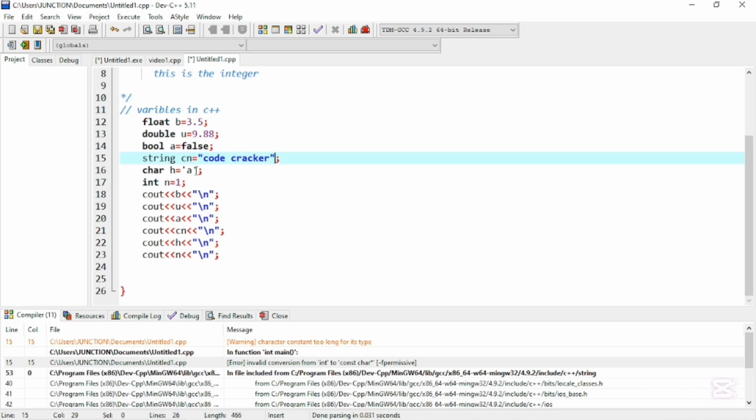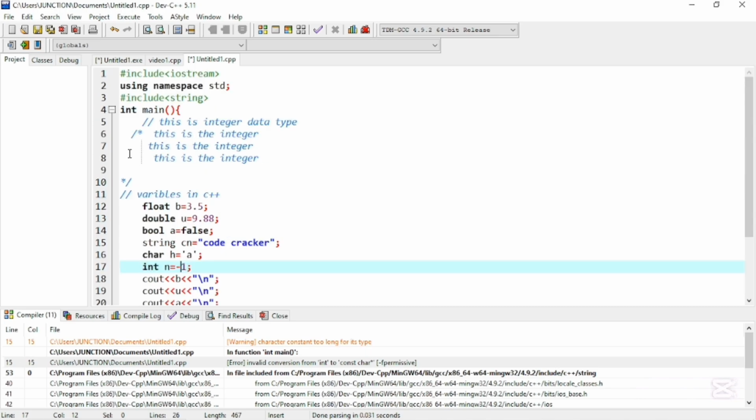And then we are able to access the code character. And in char we use a single character. We cannot use a double quotation. It is opposite to the string. And int, simply we are printing the number. If I make it -1, it will also print the -1.